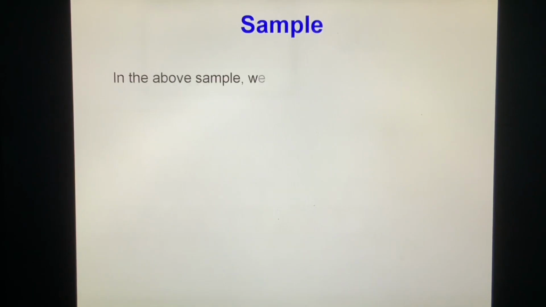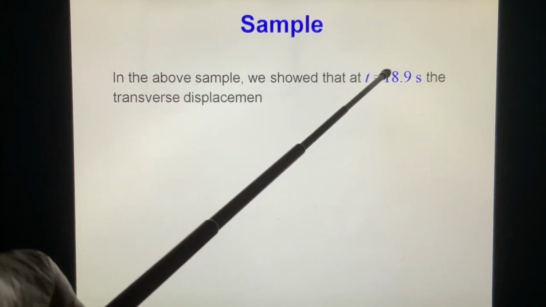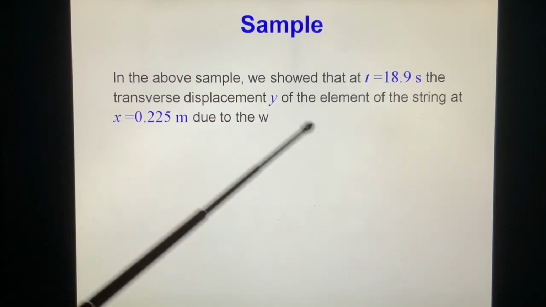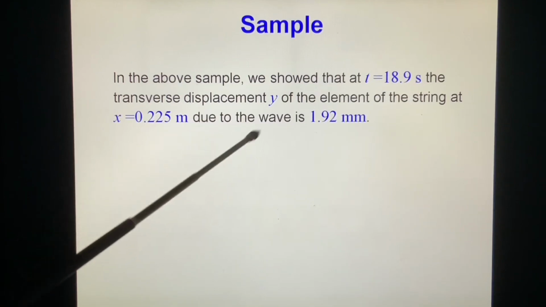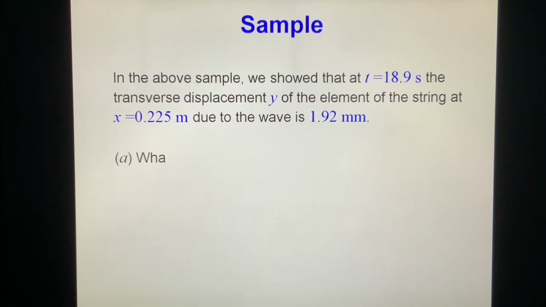Sample. In the above sample, we showed that at t equals 18.9 seconds, the transverse displacement y of the element of the string at x equals 0.225 meter due to the wave is 1.92 meter. Okay?